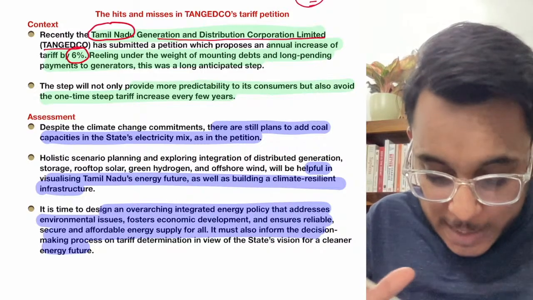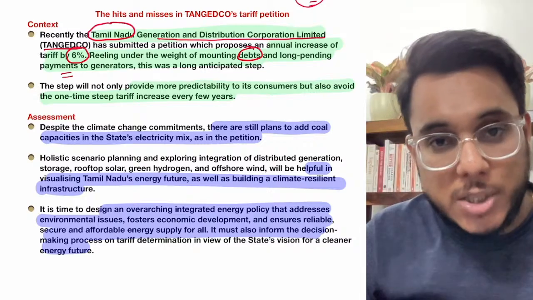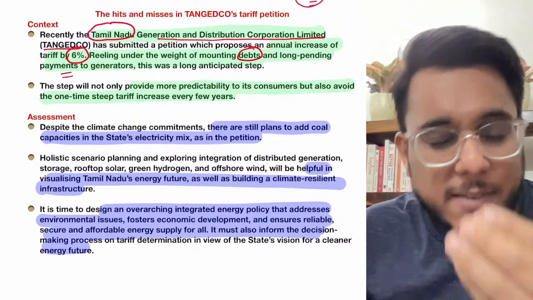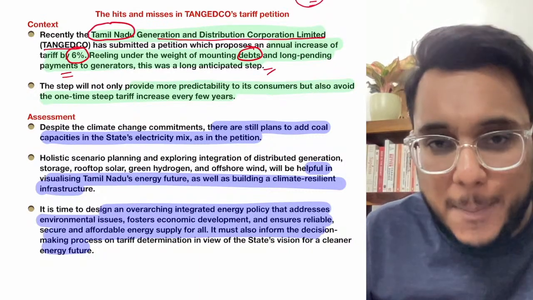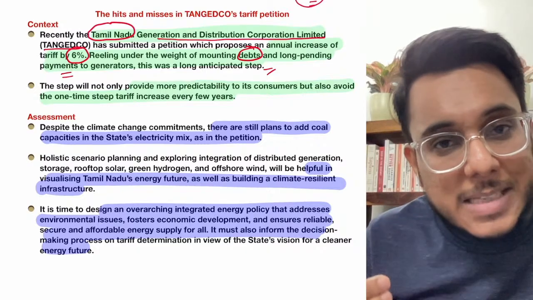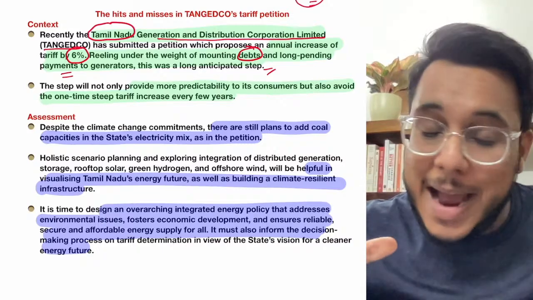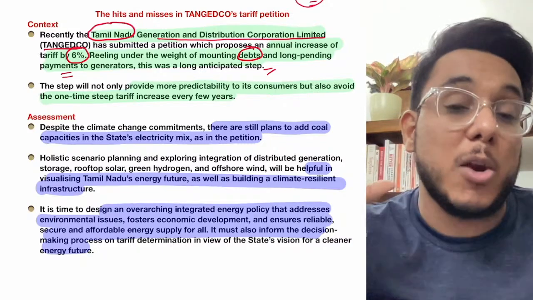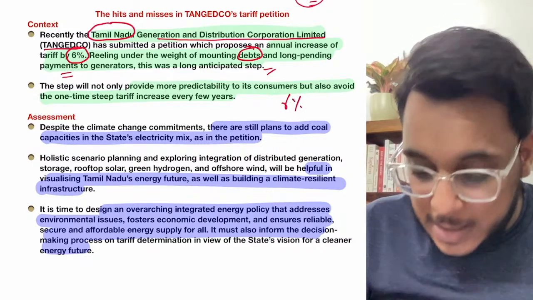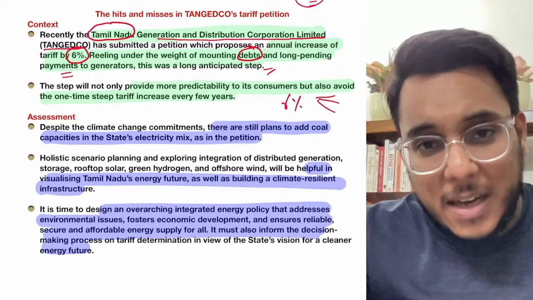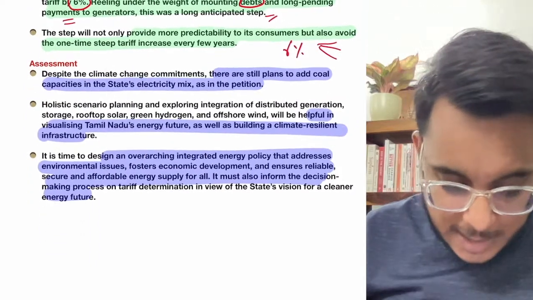So in order to tackle those losses and debts, the long pending payments that they have to make to the generators, they need money, and by increasing the tariffs they will mobilize that funding. Moreover, this will also be good for the consumers. When an annual increase is not made every year, after 4-5 years a steep hike in the tariff is done, and that puts a one-time, much heavier burden on the consumer. So if a 6% increase is made every year, then there will be no erratic steep hikes. So the consumers will also be satisfied by that.